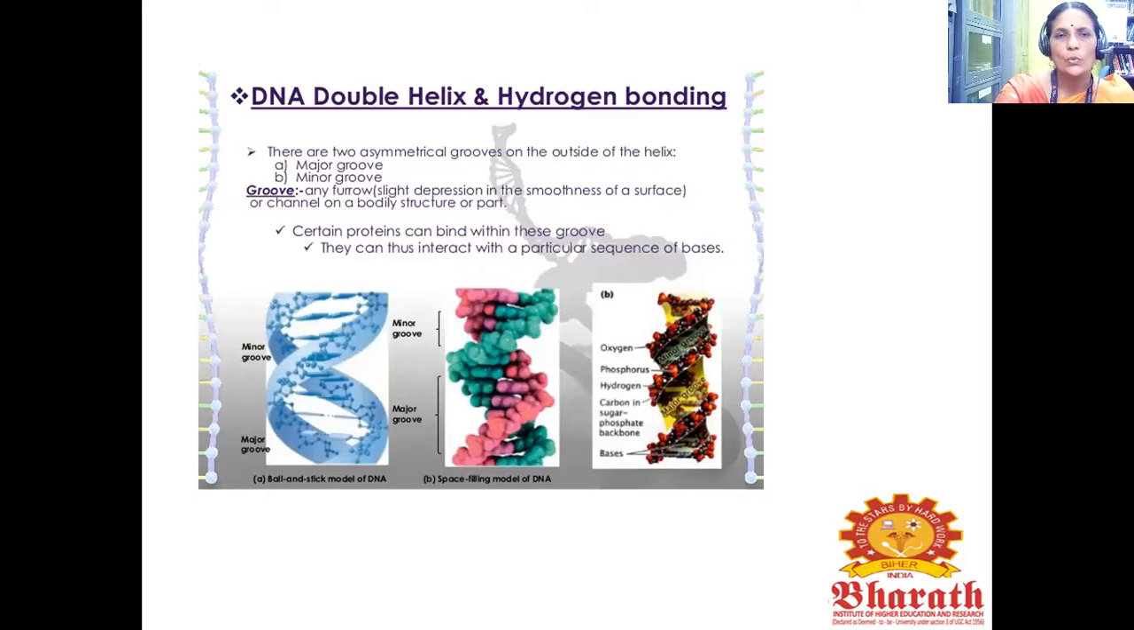So there are two asymmetrical grooves on the outside of the helix. One is the major groove, the second one is the minor groove. So what is a groove? It is any furrow, nothing but a slight depression in the smoothness of a surface, or a channel on a bodily structure or part. Certain proteins can bind within these grooves. They can thus interact with particular sequences of bases. You see the structure, major as well as the minor grooves.